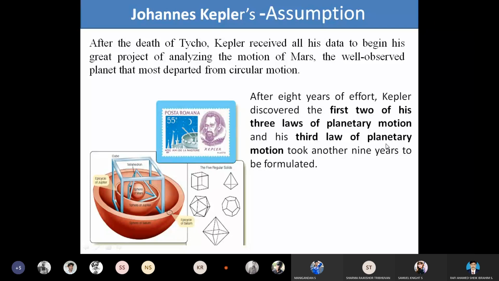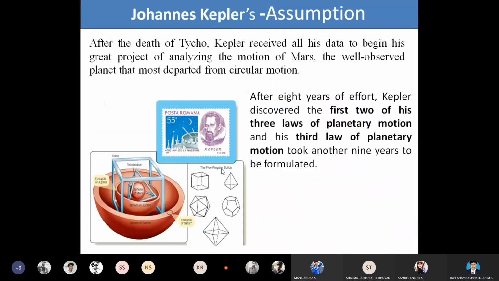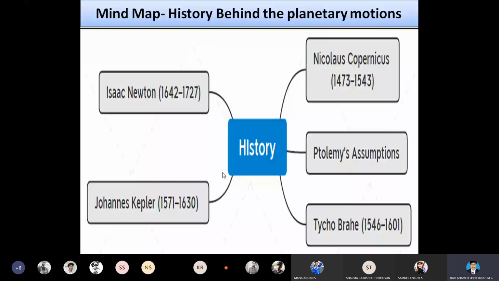These Kepler's laws of planetary motion are in our syllabus. To reach this part, to explain Kepler's laws of planetary motion, we did not start directly with Kepler's laws, but we started with some hypotheses and some assumptions. The assumptions start from Nicolaus Copernicus.